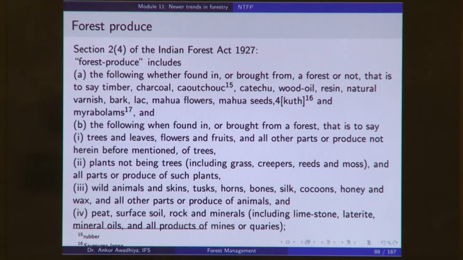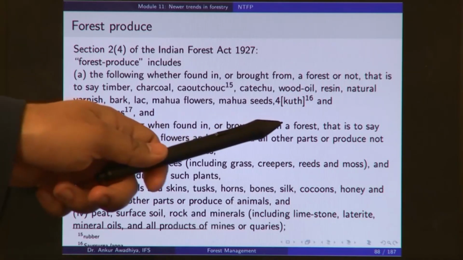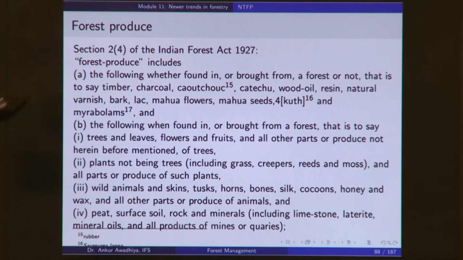Then forest produce also includes the following when found in or brought from a forest. So, the things below, when they are found inside a forest or when they are brought from a forest, we will call them a forest produce.